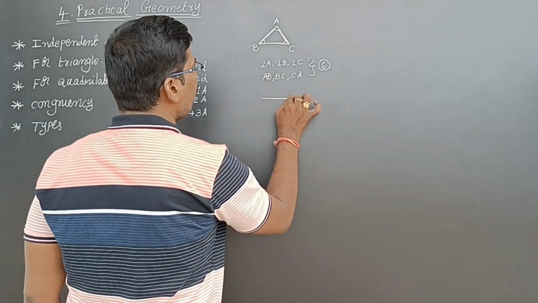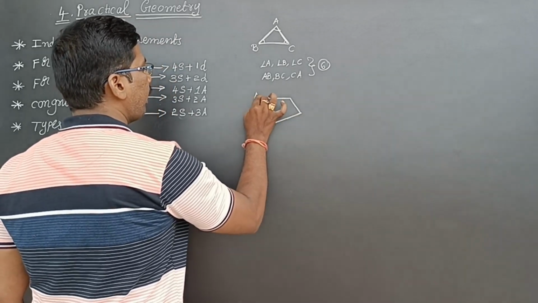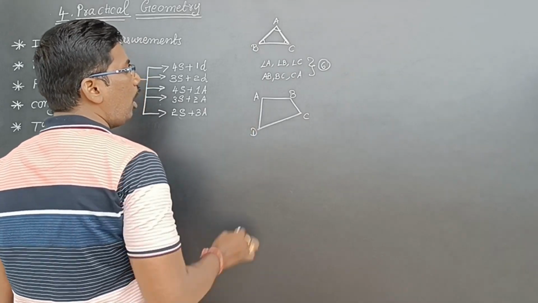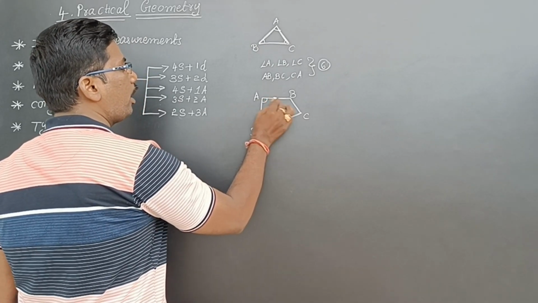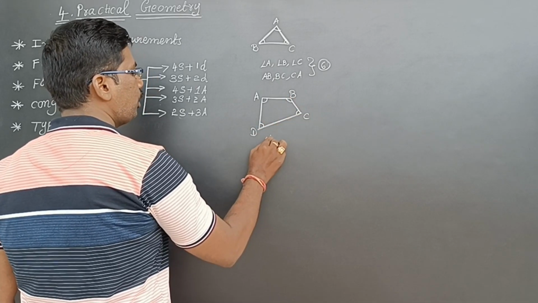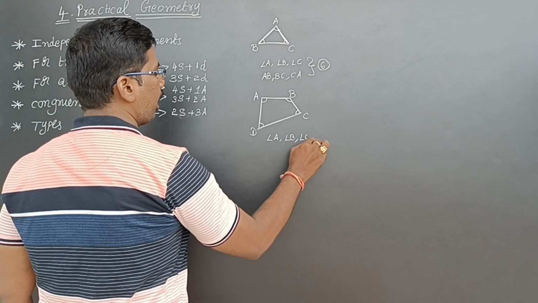Now coming to quadrilateral. See, I'm taking one quadrilateral. I don't know what the name is, this is only a quadrilateral I'm thinking. Now, I can measure using a protractor angle A, angle B, angle C, angle D. Means 4 angles I can measure: angle A, angle B, angle C, angle D.